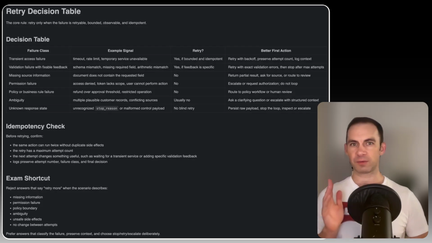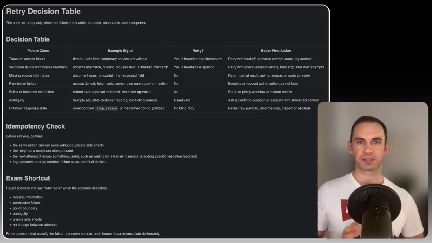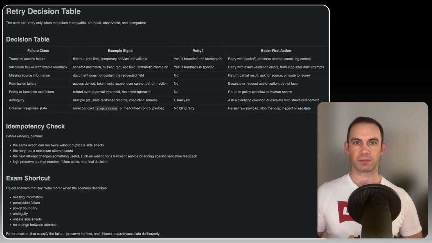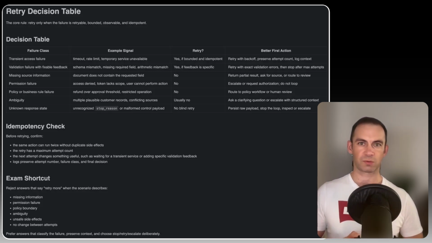Now look at the permission failure. The correct path is authorization or escalation, not another model call with stronger wording. Now look at the policy boundaries. The correct path is the policy workflow, not a retry loop. And now look at the ambiguity. The system should clarify or route to review. Ambiguity is not fixed by repeating the same request.